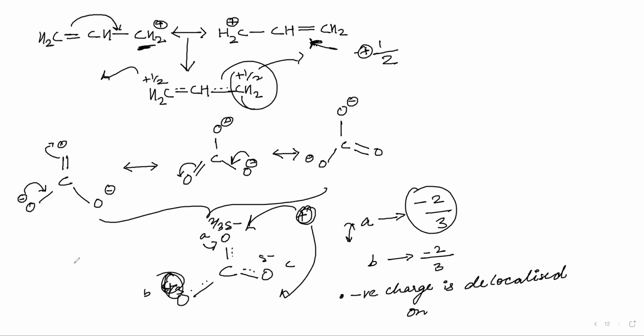Because 4/3 means it is 1 point something, it is more than 1. That means the positively charged species will be attracted to this oxygen. You will have those types of cases later on. So just have an idea: the negative charge is delocalized on all 3 oxygens.